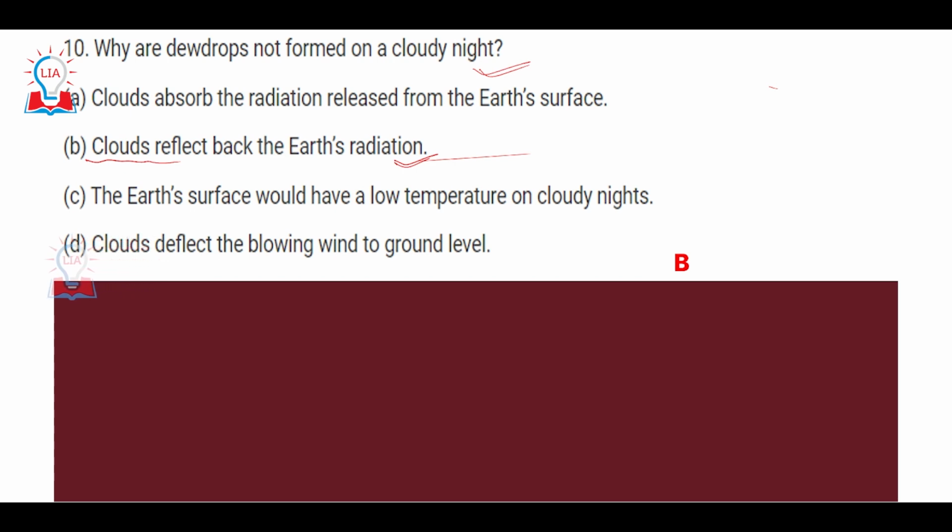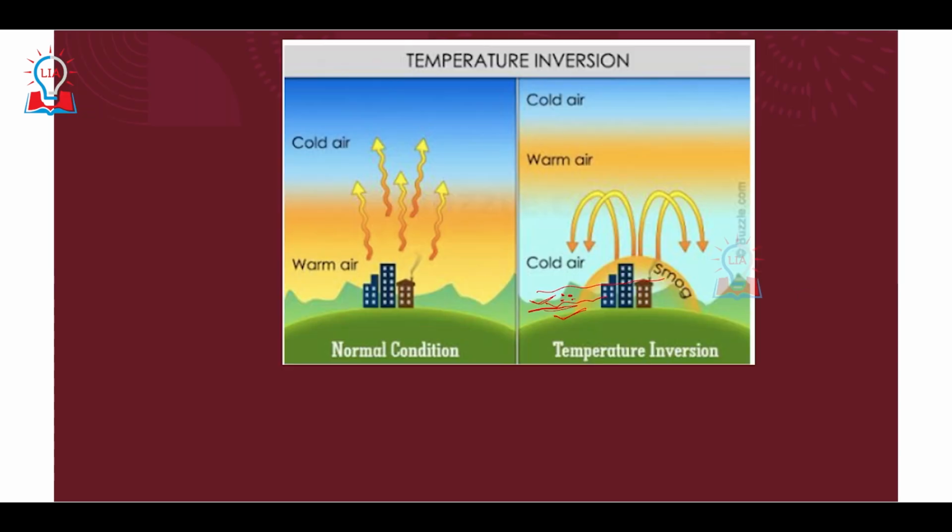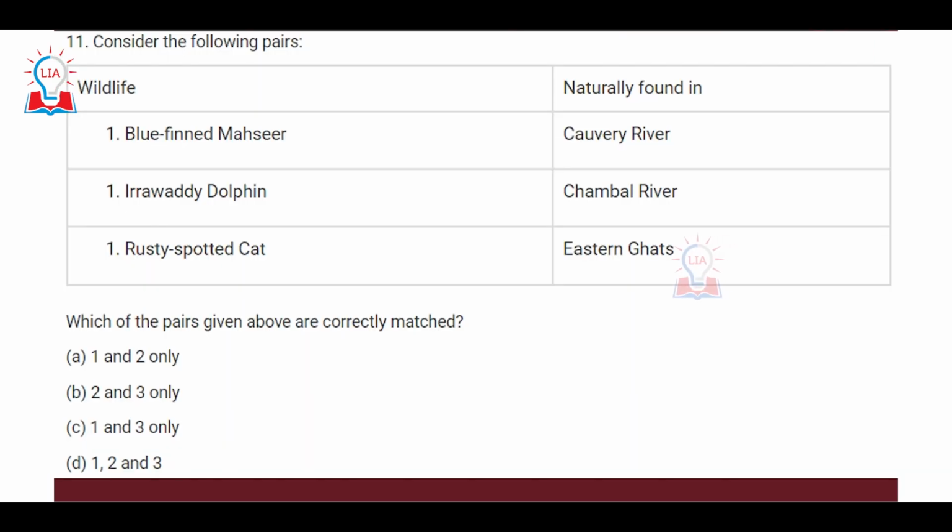It remains warmer to a certain extent, and that is why a cloudless sky is required for the development of cold air, and cold air is required for the development of dewdrops. So that is why we can say that dewdrops do not form on a cloudy night. This statement is also mentioned in the NCERTs, so that is where the question is from. A basic question, basic concepts of climatology, has been asked.